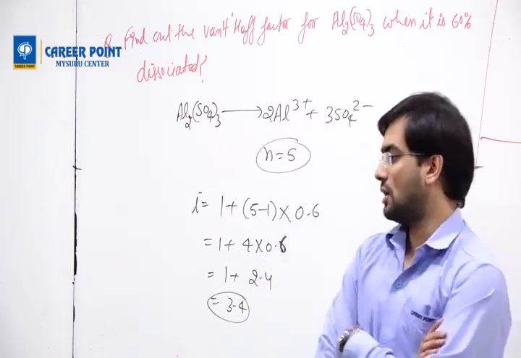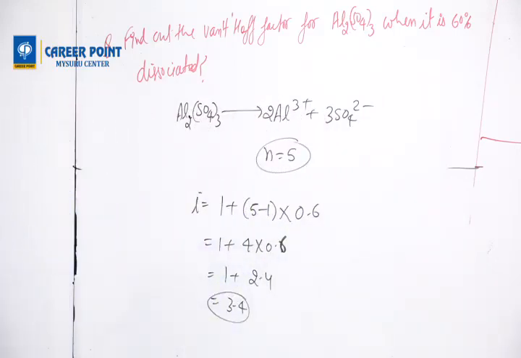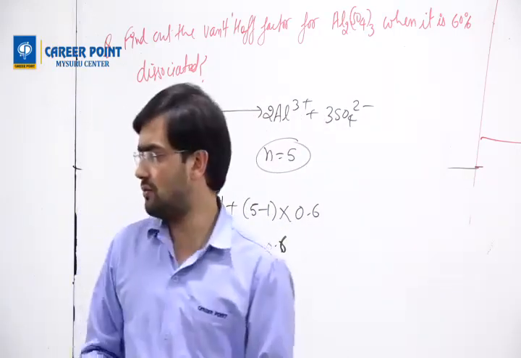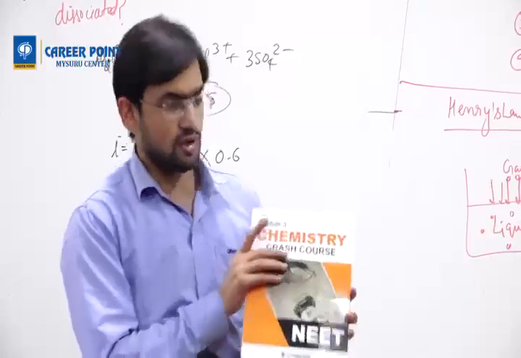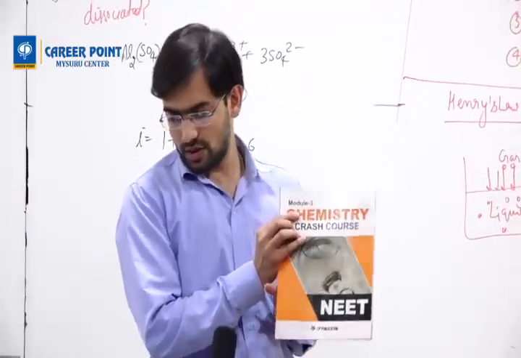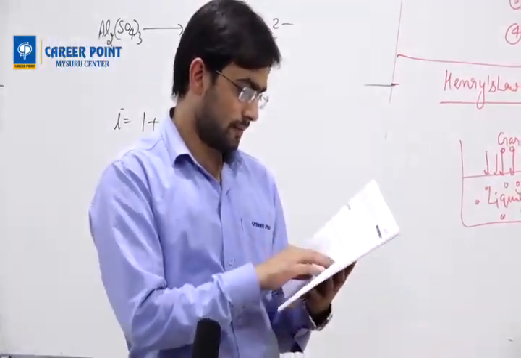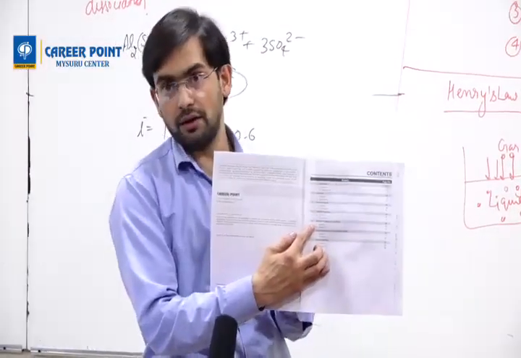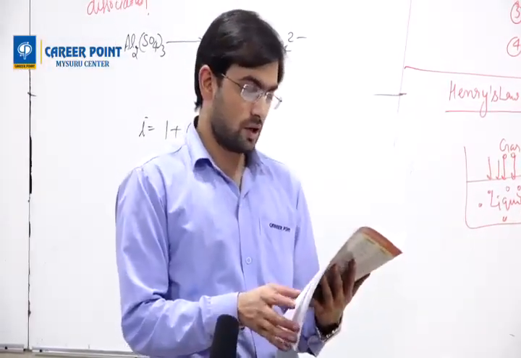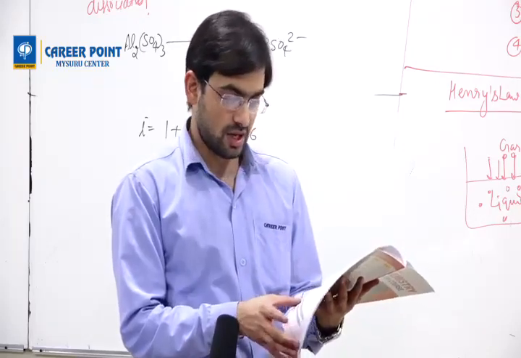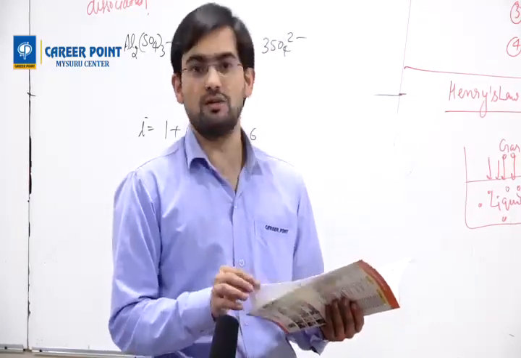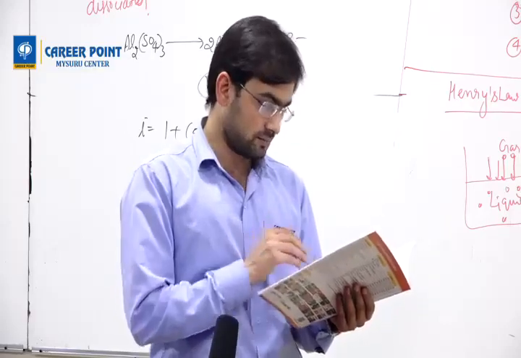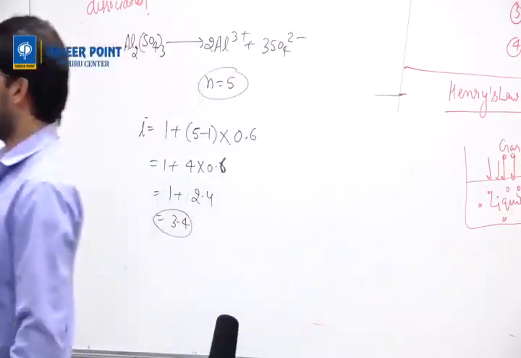Done, beta? Okay, so that's all for today's class. Now I'll give you the homework. First homework is module 3, chapter number 5, solution and colligative property. The exercise is present at page number 61. There are a total of 52 questions.